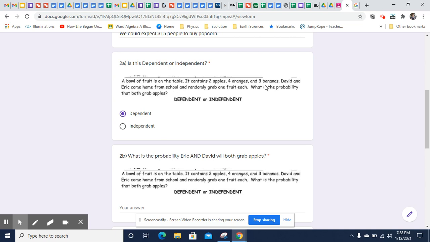And if David grabs the first apple, then the number of apples goes down to 1 as well. So whoever gets the first apple changes the conditions, changes the number of apples available, and changes the total number of possible outcomes as well. So they are dependent events.